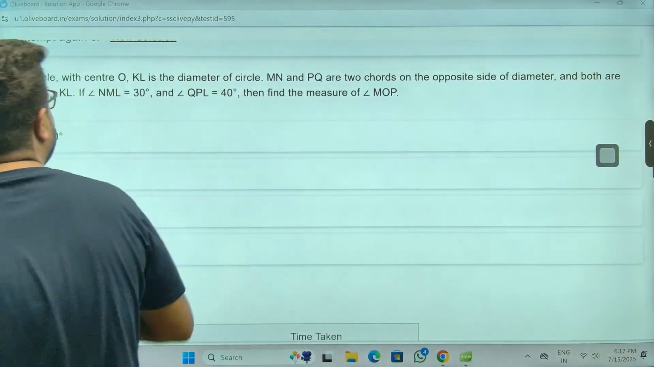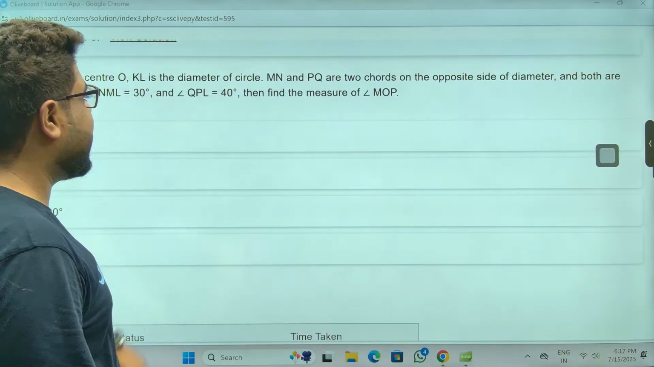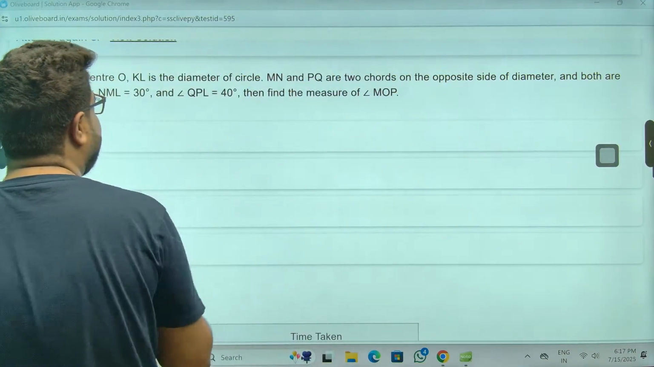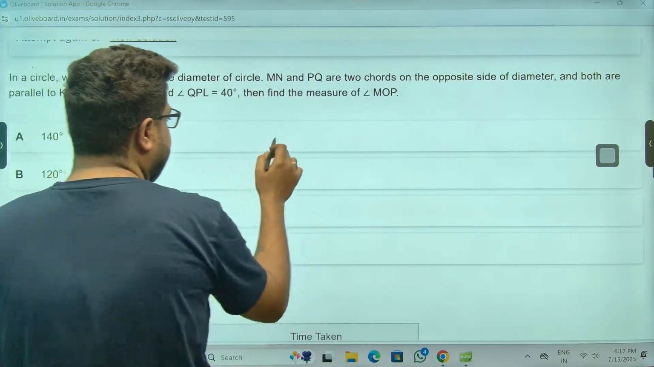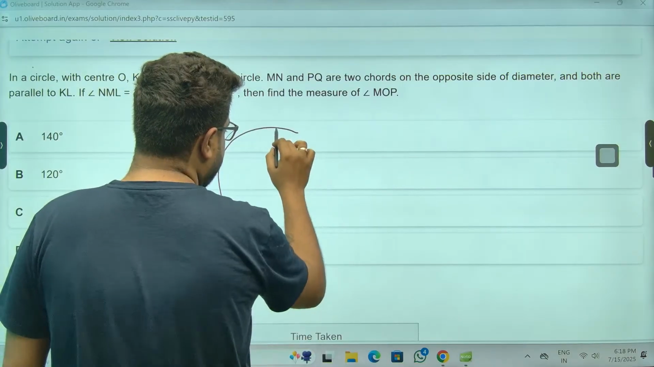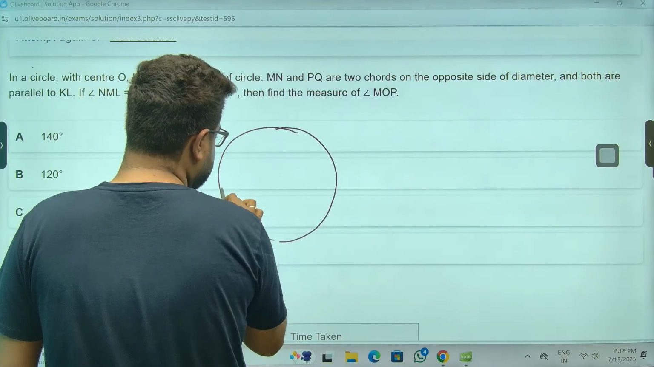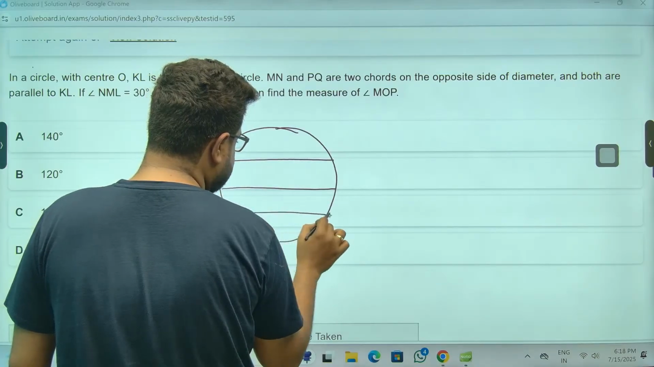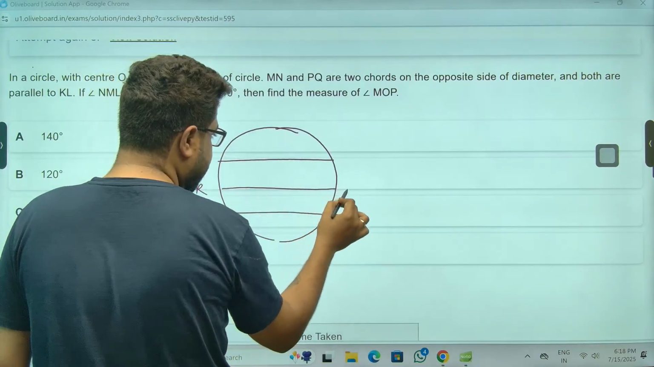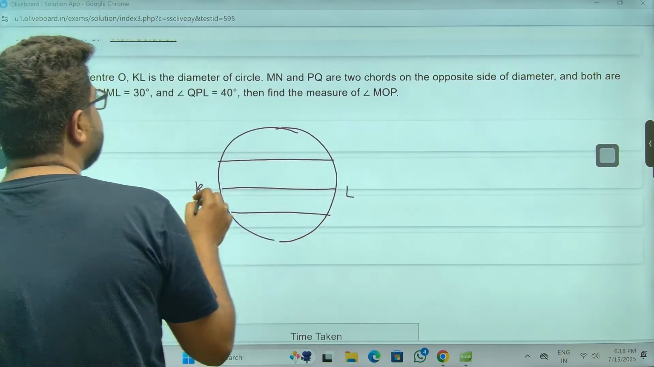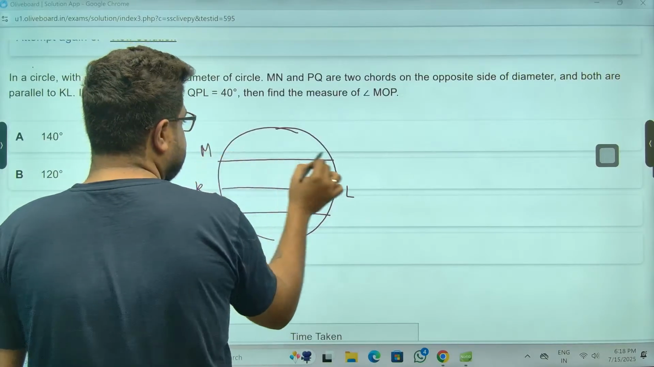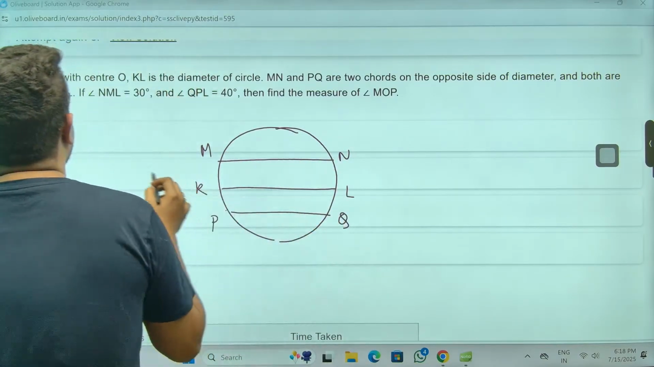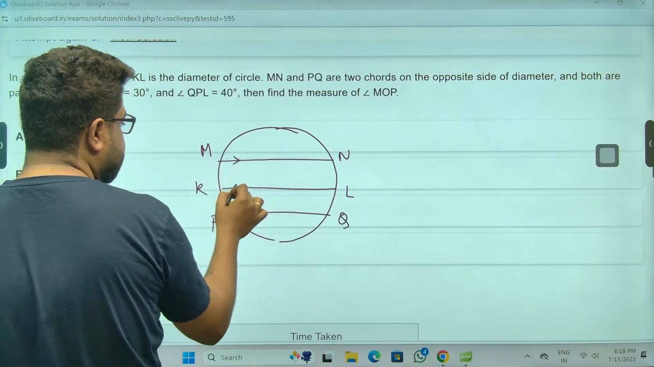In a circle with center O, KL is the diameter, and MN and PQ, opposite sides, are both parallel to KL. So KL is the diameter. One chord is like this, another chord is like this. This is KL. MN is, let's say, this. PQ, let's say, this. Both are parallel, so all these are parallel to each other.